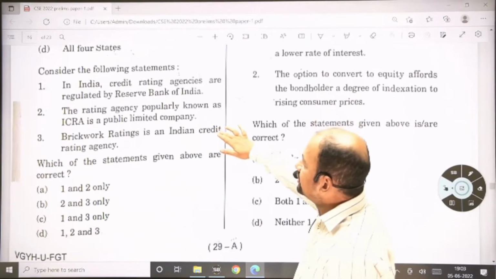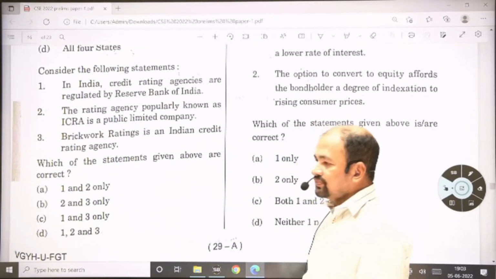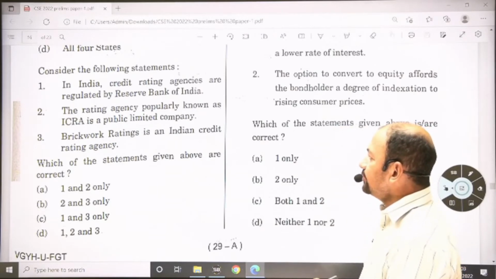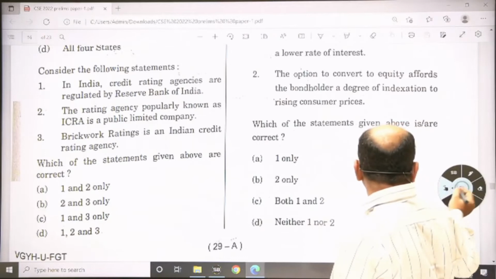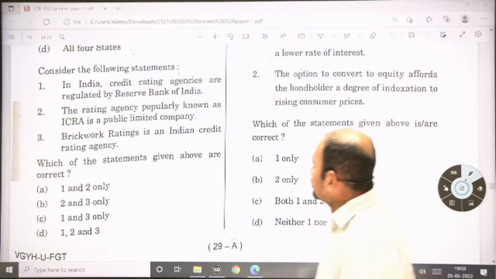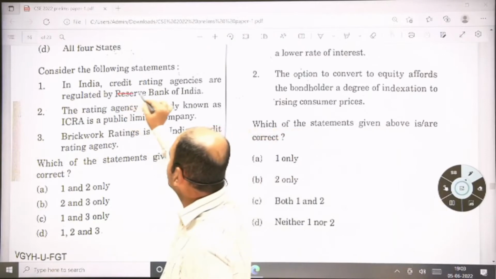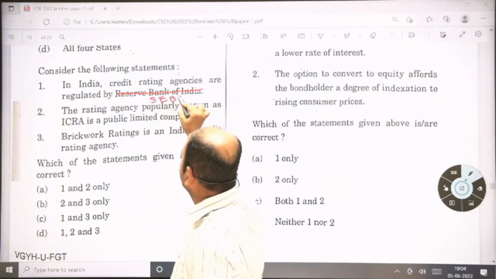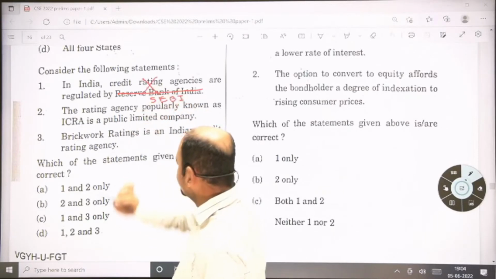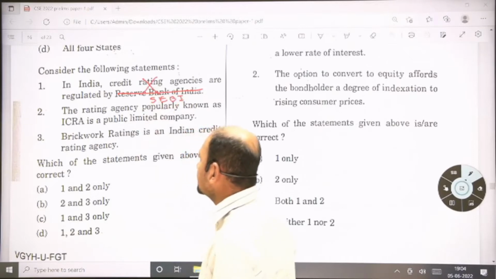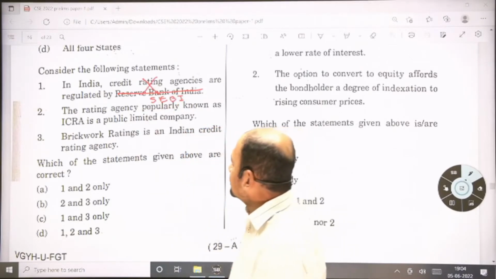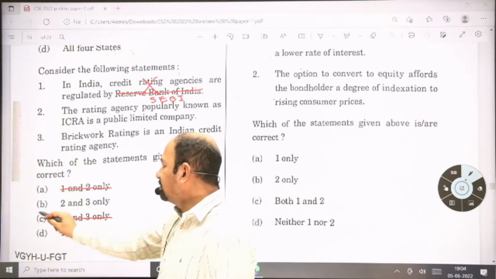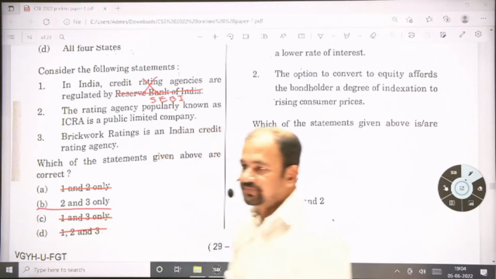Next, consider the following statements. In India, credit rating agencies are regulated by Reserve Bank of India. If you see, these are not regulated by Reserve Bank of India, these are regulated by SEBI. As this option is incorrect, you will come up with your answer. Fine. So if 1 goes, then these options go. So answer will be B, 2 and 3 only.